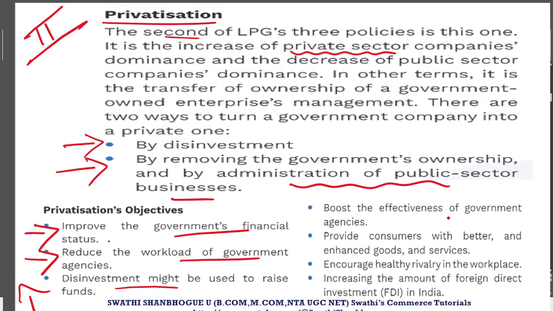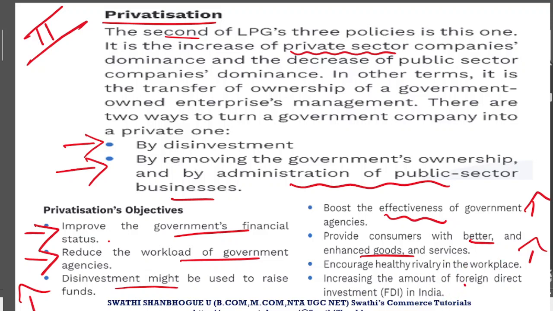Next is the effectiveness of the government agencies, because now the private agencies were also taking part in sharing the responsibility. The effectiveness of the government agencies started to increase. They provided the consumers with better and enhanced goods as well as services. It encouraged healthy rivalry in the workplace and not unethical practices.